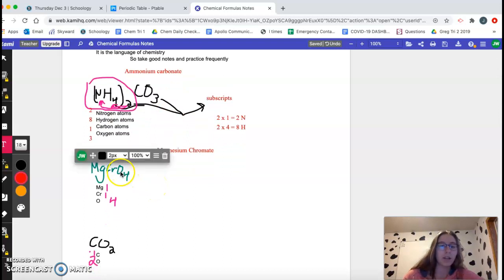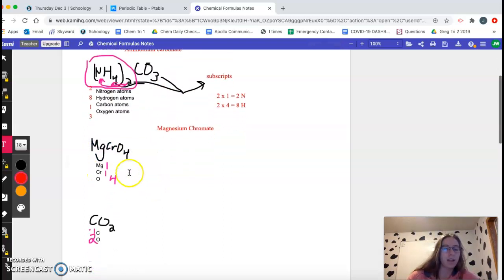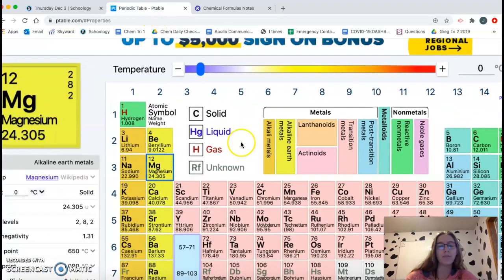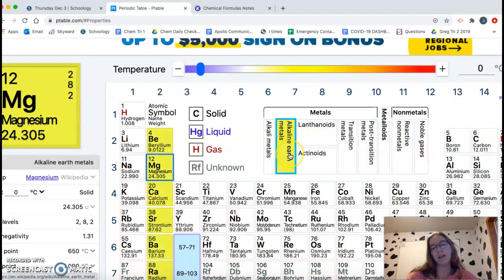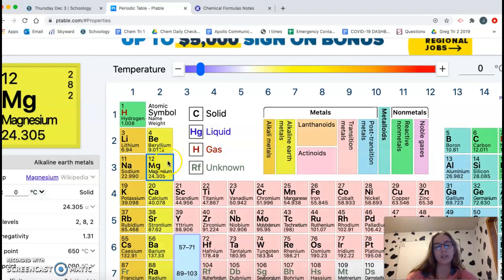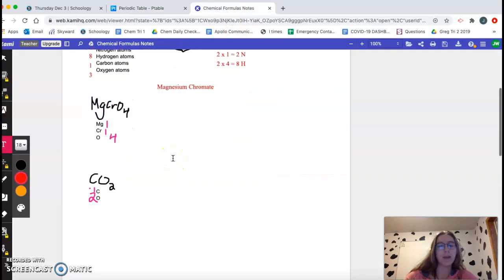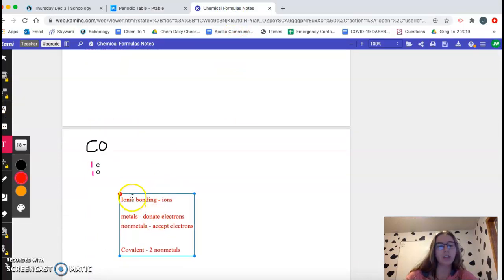This second one here is magnesium chromate. So the first element is magnesium. Let's go to the periodic table. Magnesium is here. If you look, it's part of the alkaline earth metals, so it is a metal. That means the first one is a metal. If we look at our cheat sheet, it would be ionic, because the first one's a metal.